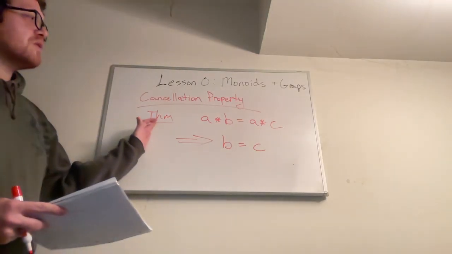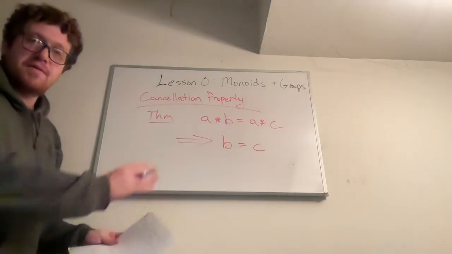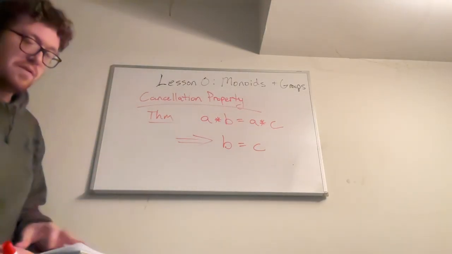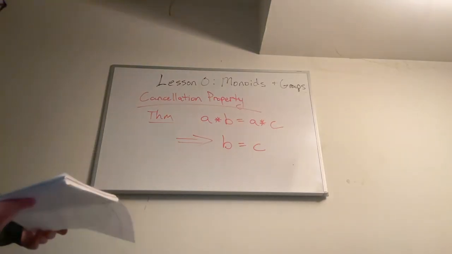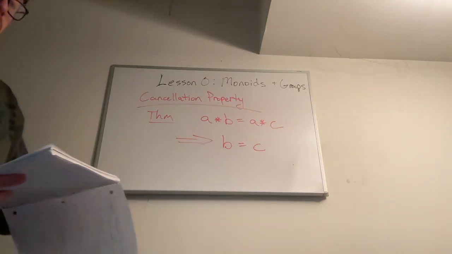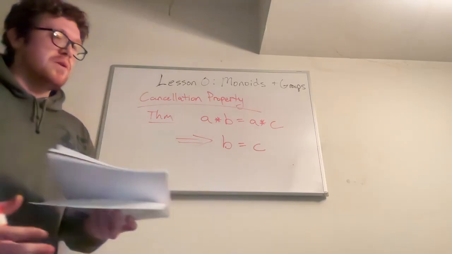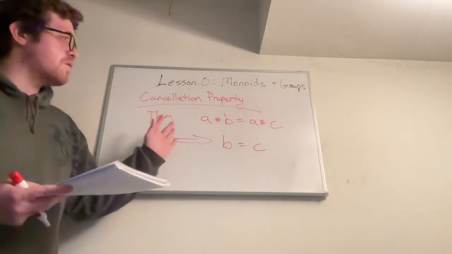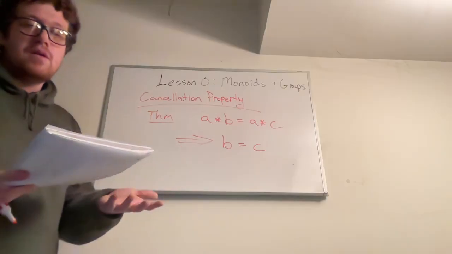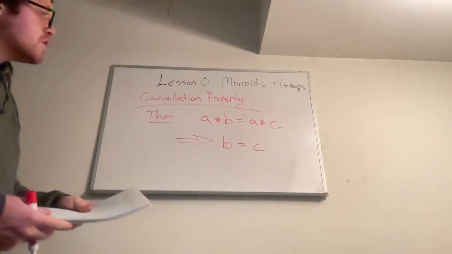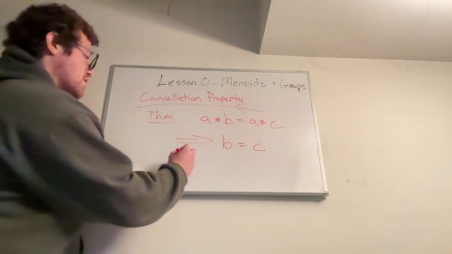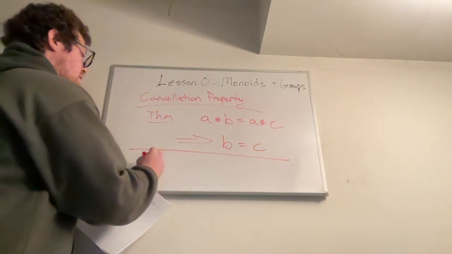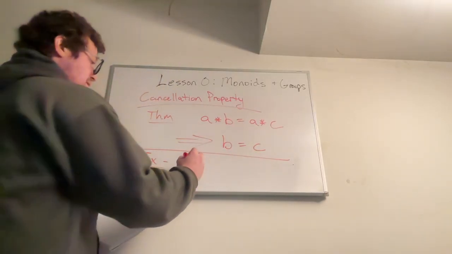And this theorem is really what we're using. So let me just give you a down-to-earth example here, where we use the cancellation property to actually solve something in real life. This is something that you might do in middle school when you're first learning mathematics, but you don't really learn it this way, although I think maybe you should. So let's solve an equation, let me just do a quick example here.